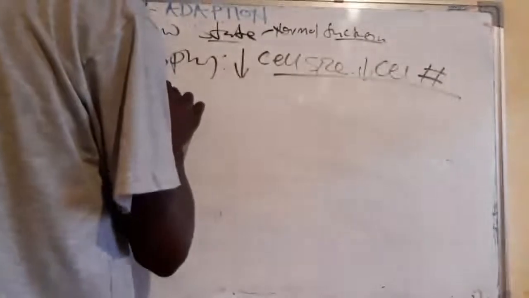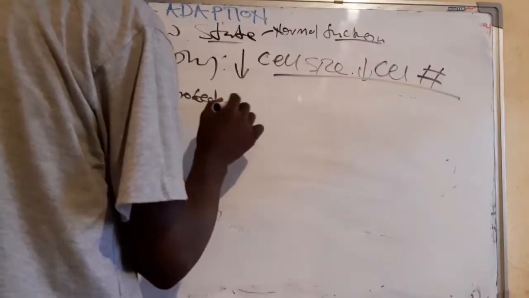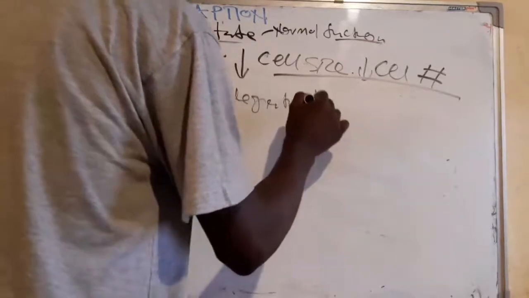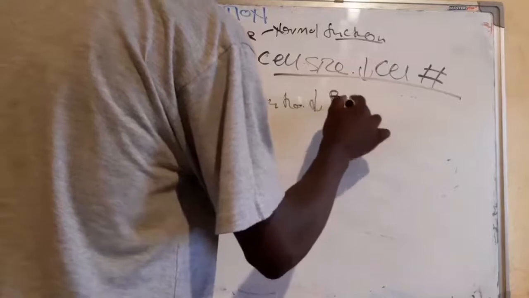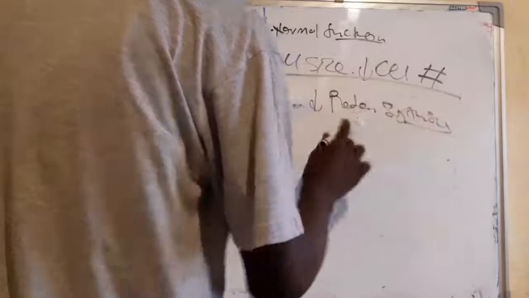So what can be the cause? The cause can be the increase in protein degradation and also the reduction in protein synthesis. It can lead to atrophy.